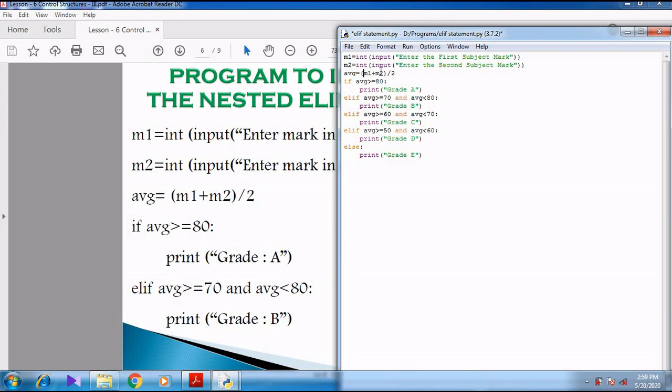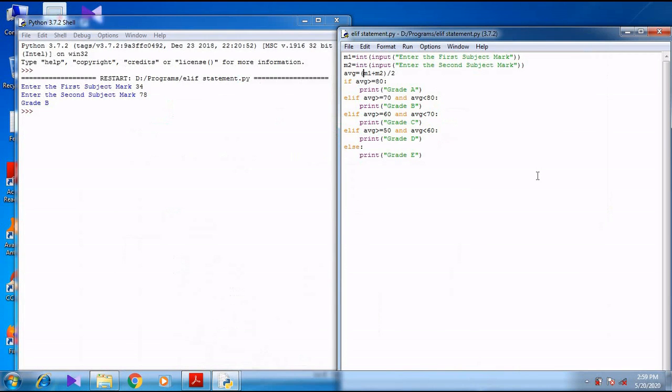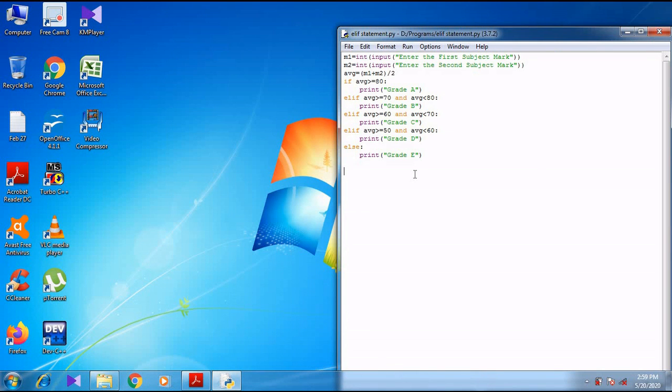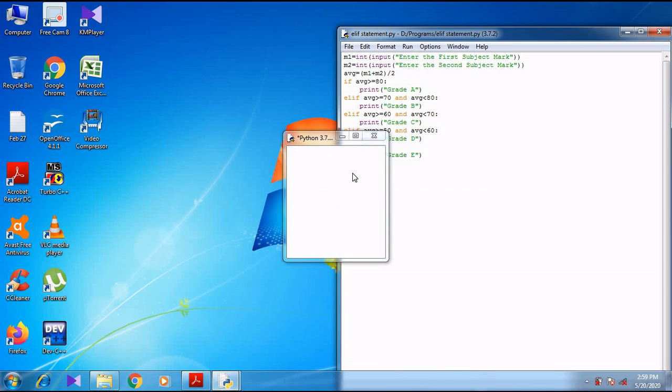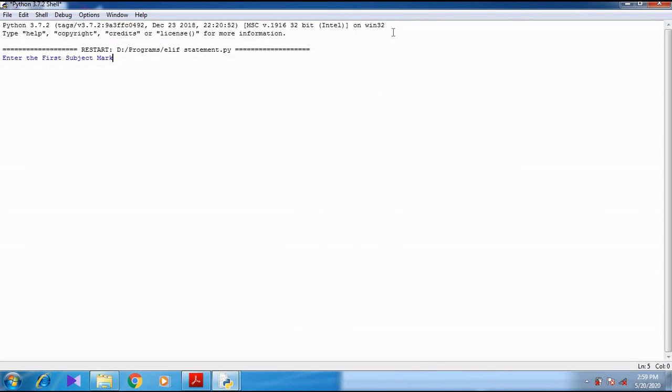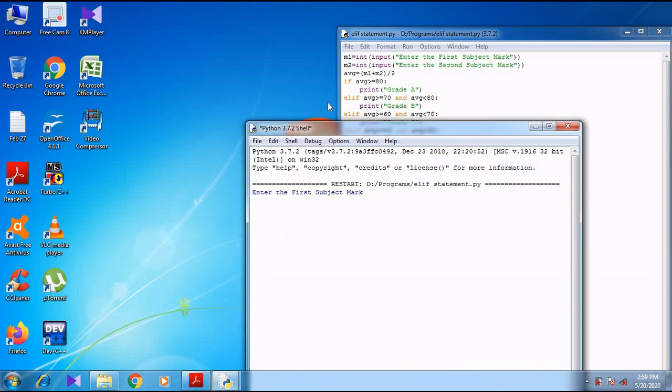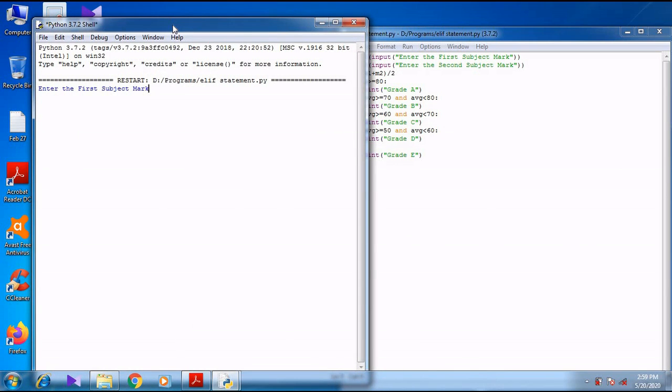So when I press Ctrl plus S, again I am going to run this program. So when I press F5, you can see this window. So 34, 78. Now it shows grade D.